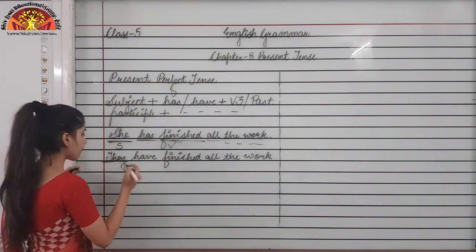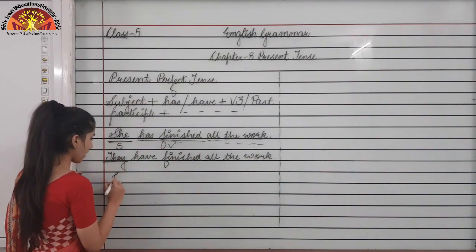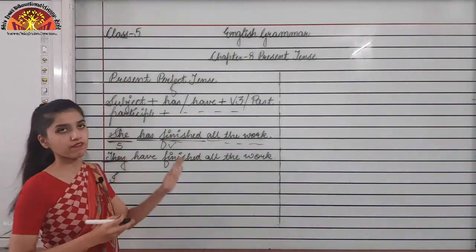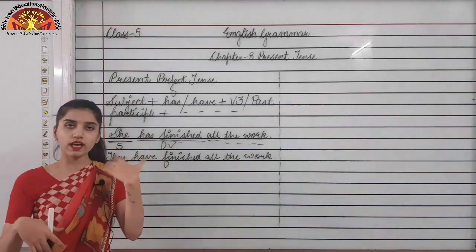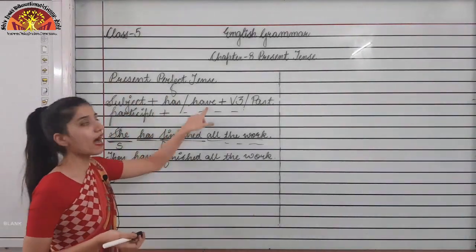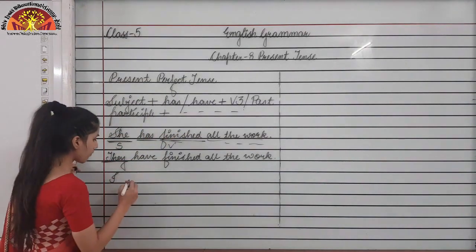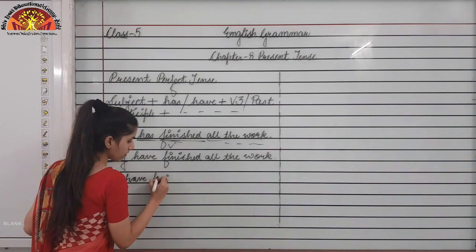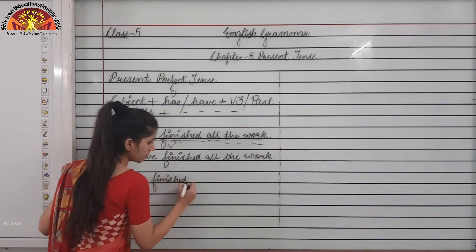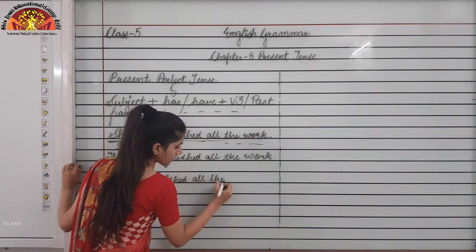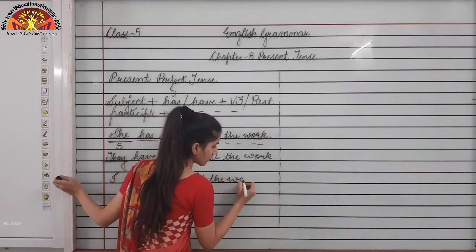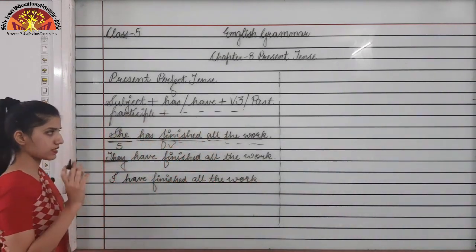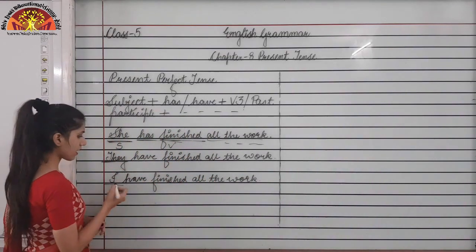Now if I change the subject to I, remember one thing, with I and you, what will come? Have will come. With I and you, though they are singular, what will come? Have will come. So with I, I have finished all the work. Okay, this is there. Please remember these things. With I and you, what will come?